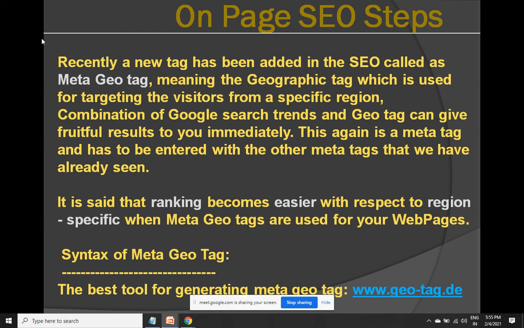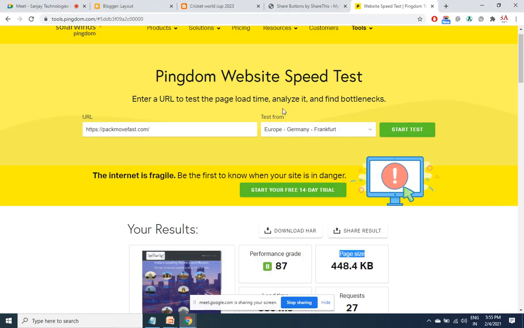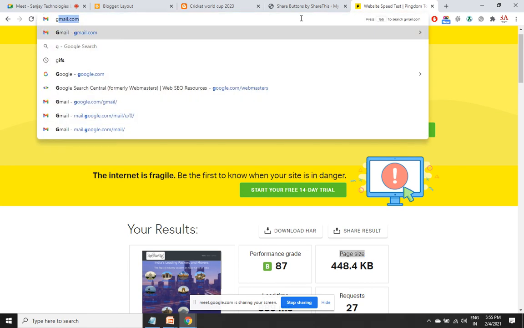So firstly, find out whether you are expecting the visitors to come from a concentrated location. So how do we use it? There's a site called geo-tag.de which has been endorsed and authorized by Google to generate the meta geotag.